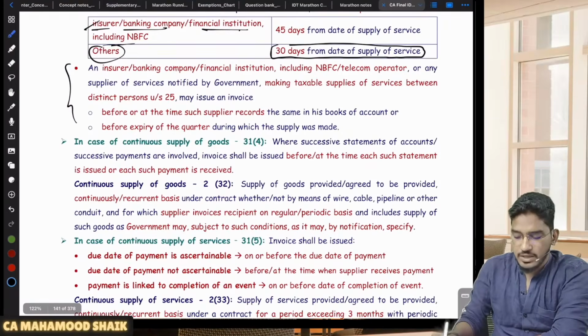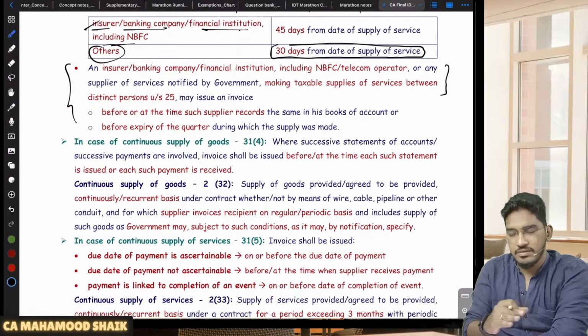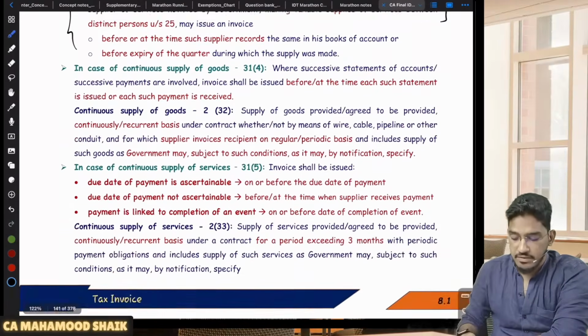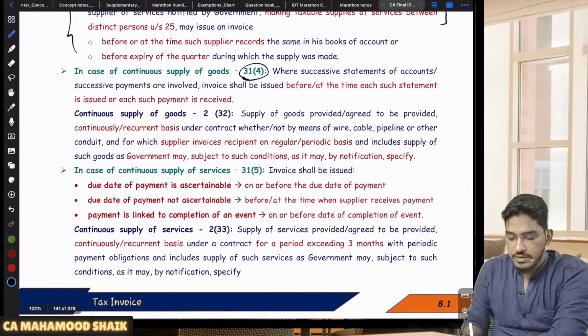There are some special provisions there, but these will not be tested at the CA Final level, so you need not worry. Whatever I am stressing, that much you have to remember. So 31 subsection 1 we have covered, 31 subsection 2 we have covered. Then we have 31 subsection 3.